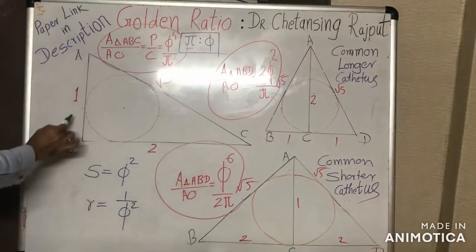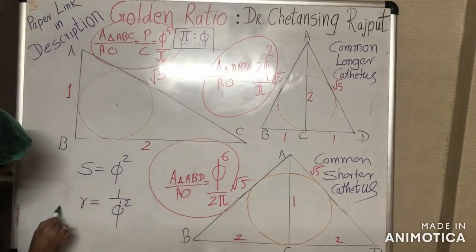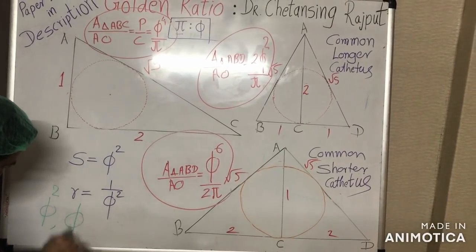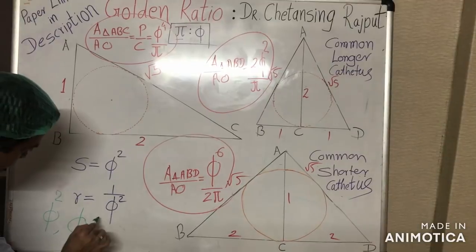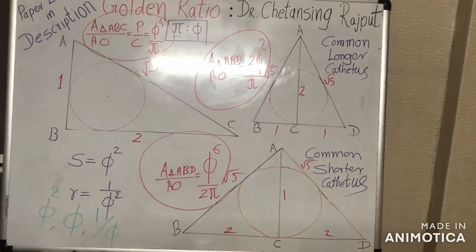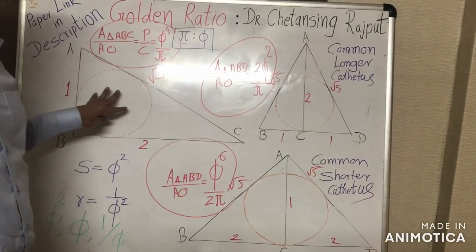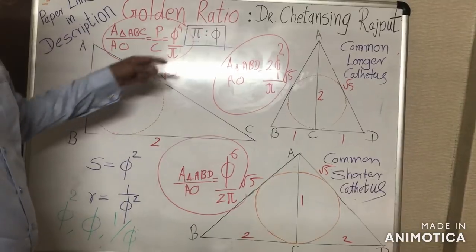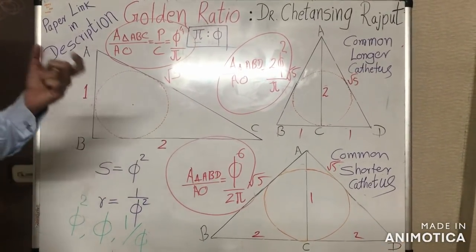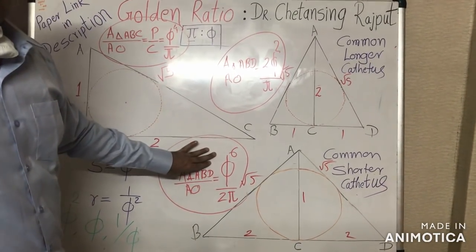Like, the three exradii of this 1, 2, root 5 triangle are: the square of the golden ratio, the second exradius is precisely equal to the golden ratio, and the third exradius is the inverse of the golden ratio. Hence, the classical geometry of this 1, 2, root 5 triangle enables us to derive the precise pi-phi correlation, which is firmly based upon classical geometric ratios.